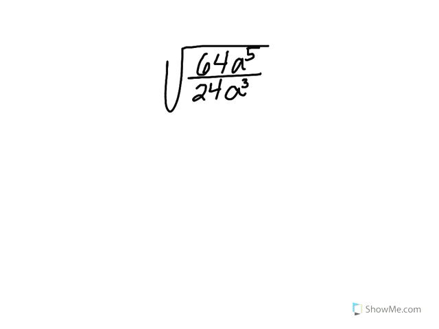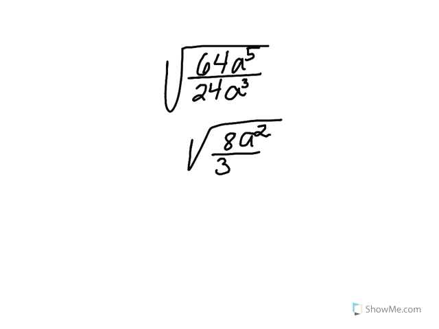So when we do this, we know that 64 and 24 are both divisible by 8. So when we divide that, we get 64 divided by 8 is 8. 24 divided by 8 is 3. We also know that when dividing powers of a to the 5th and a to the 3rd, we take the 5 and subtract the 3 and get a to the 2nd. Now that fraction is reduced.